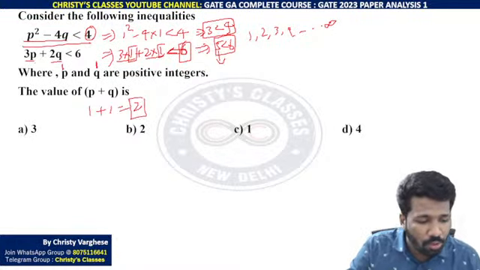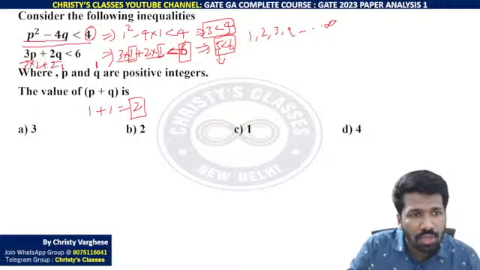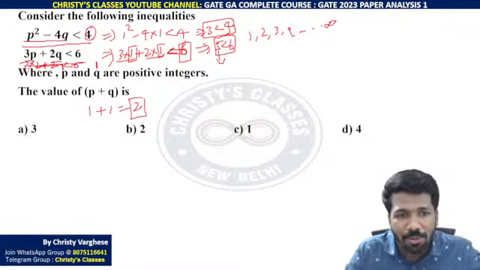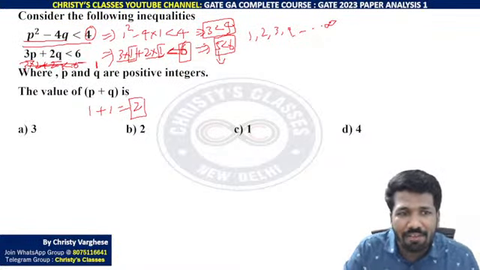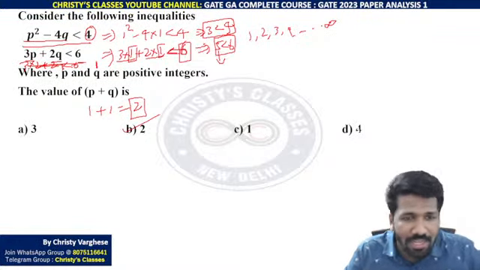For example, if the value of p is 2, then 3 into 2 plus 2 is not less than 6. It is more than 6. That is not satisfying. Are you understanding? Therefore, p value 1, q value 1 only is possible. So p plus q equal to 2 is the answer.